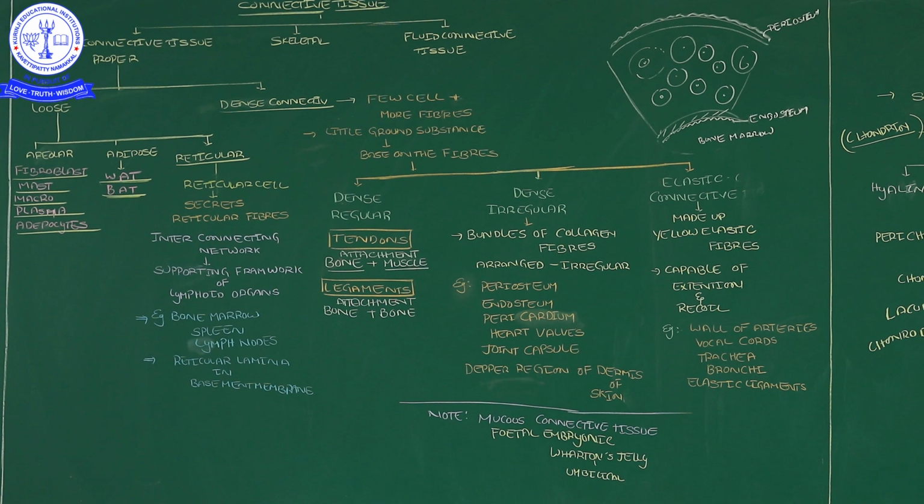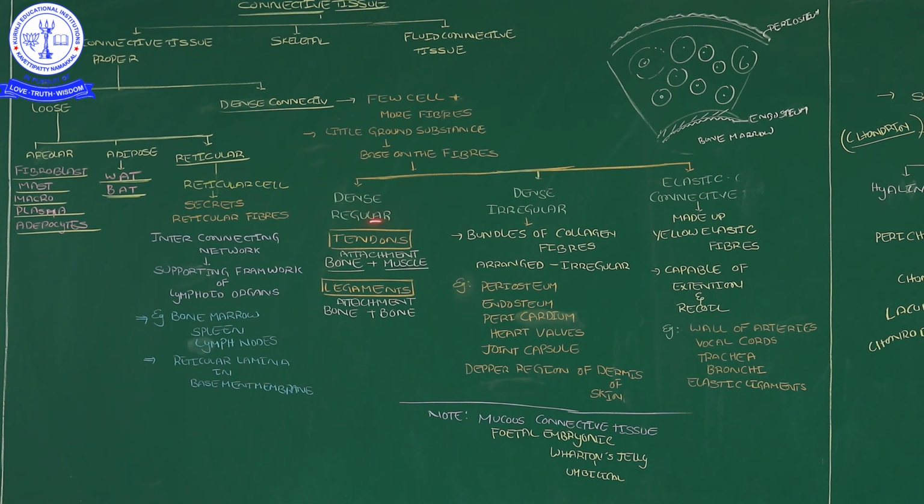When you go to an orthopedic doctor, if any swelling happens at any joint place, they will say there is a problem in the ligament. Or if there is swelling of the normal muscle, that is the tendon. At the time of a dislocated bone, these two words we hear very promptly: tendon and ligament. Okay, this is one variety of the dense connective tissue.